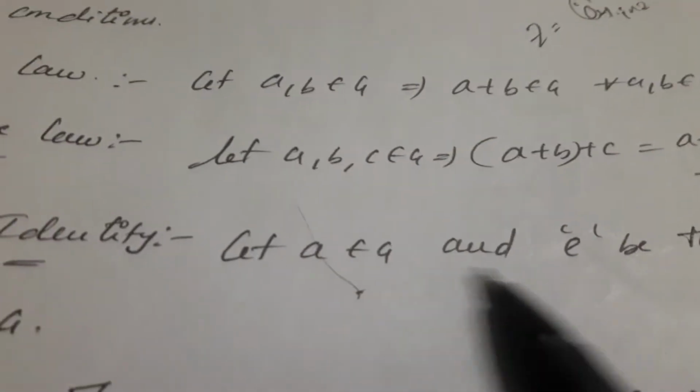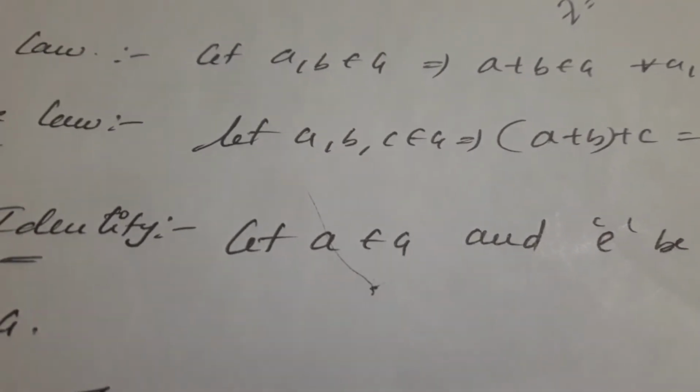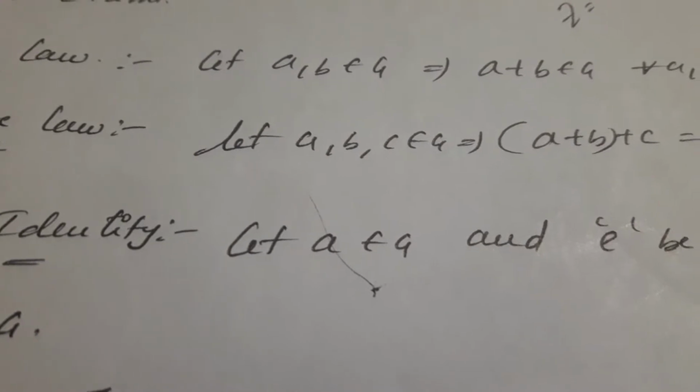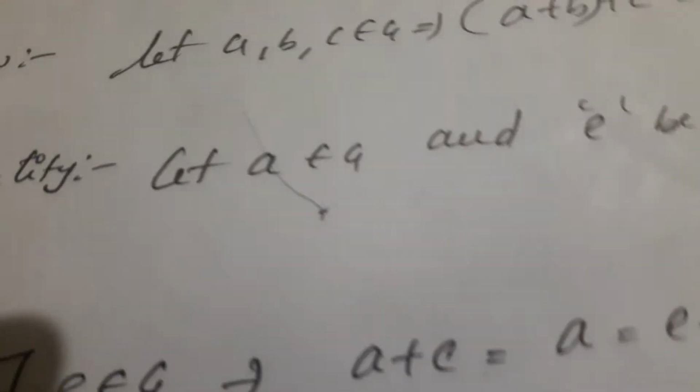In general, you have to take E as the identity element in G. What are the elements in G? You don't know. That's why we consider E to be the identity element in G.